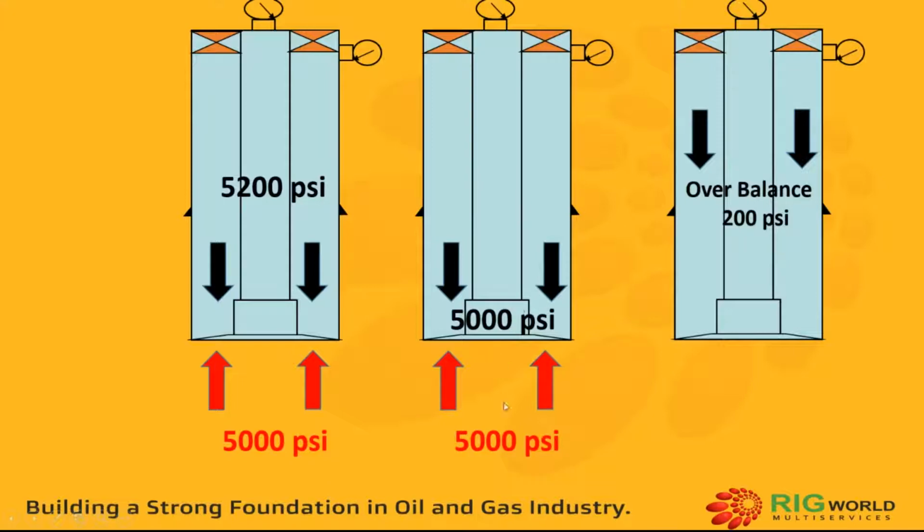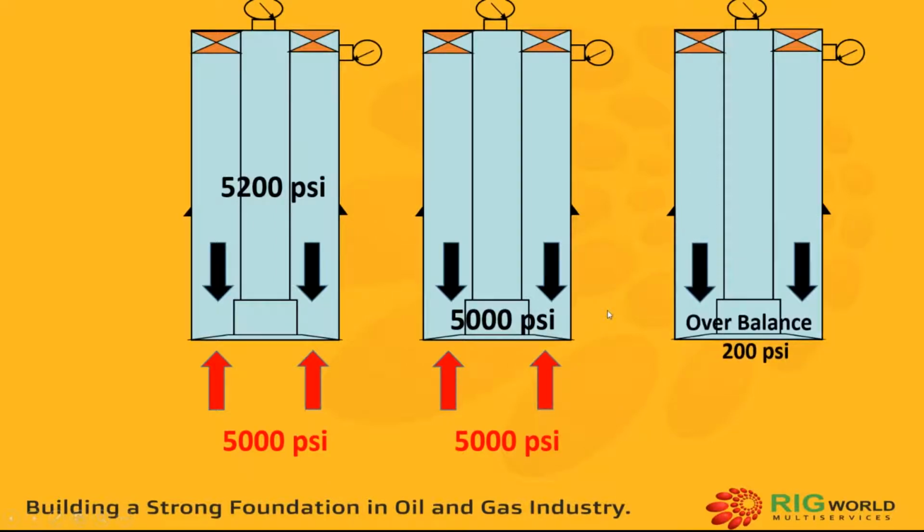Both pressures are acting opposite to each other, so they will cancel each other. Hydrostatic pressure 5,000 psi and formation pressure 5,000 psi cancel each other. The remaining pressure in hydrostatic, because we started with hydrostatic pressure of 5,200, out of 5,200, 5,000 is used to balance the formation pressure. So the resultant overbalance will be 200 psi. From the top side, 200 psi is extra pressure, and that extra pressure is called overbalance.